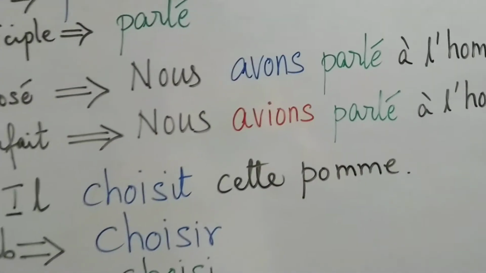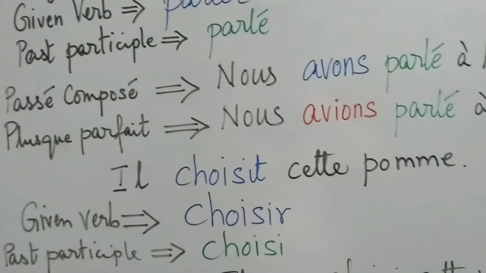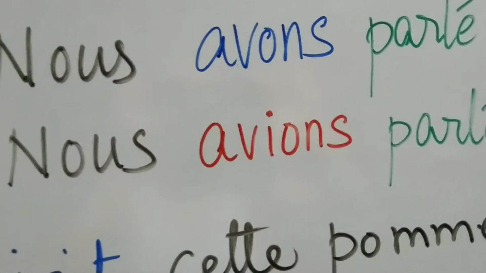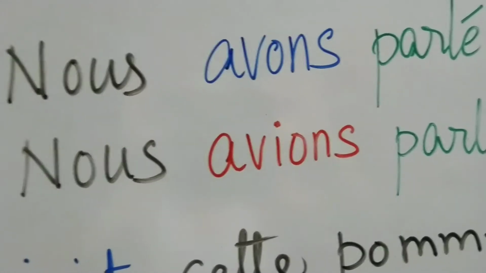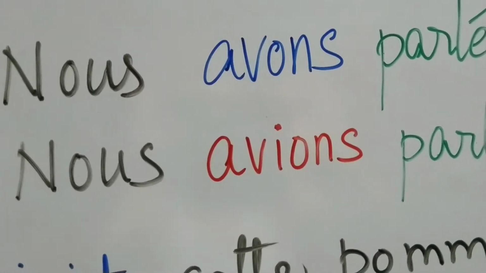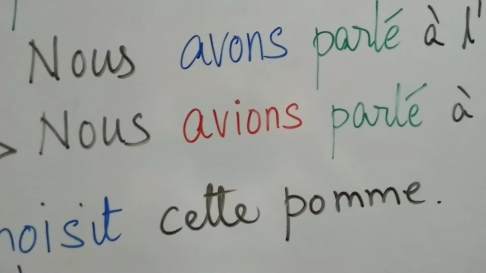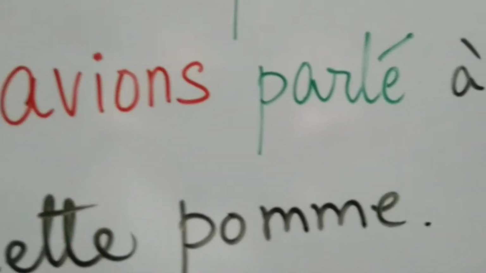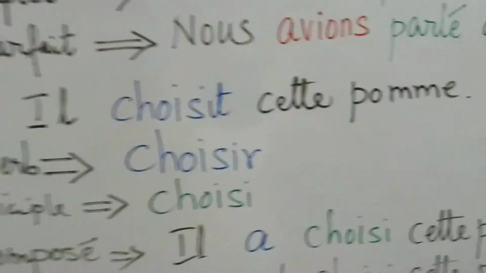Now if we want to put the same sentence in the plus-que-parfait, then instead of avons, we will write avions, nous avions. You look at the difference. The blue letters are the present tense of the verb avoir in the passé composé, avons parlé, and in the plus-que-parfait you will have nous avions parlé, the imperfect tense of avoir plus the past participle of the given verb. You go to the next example.